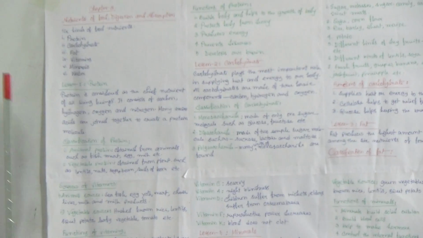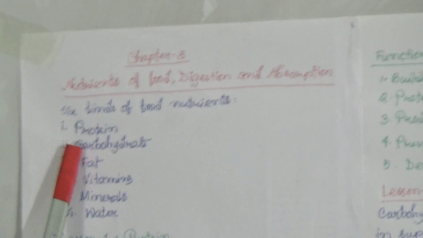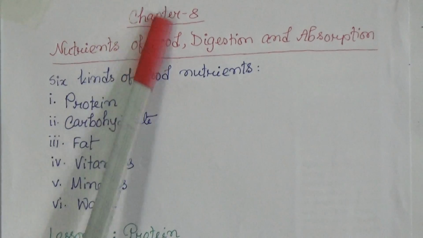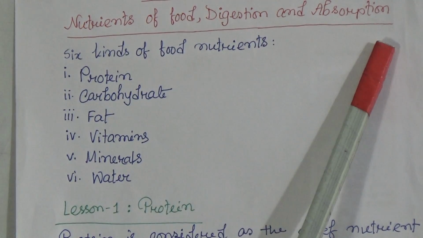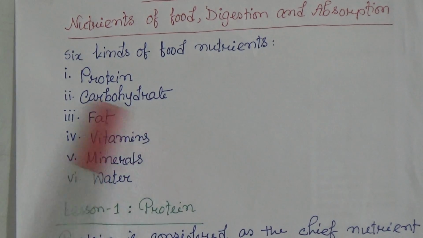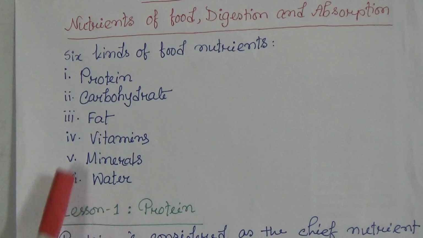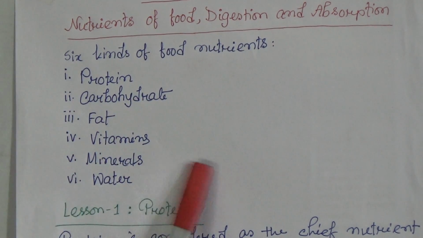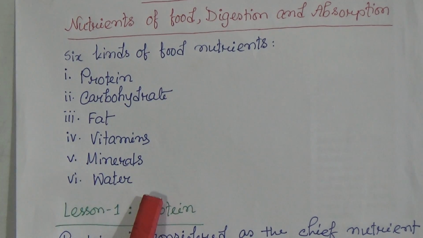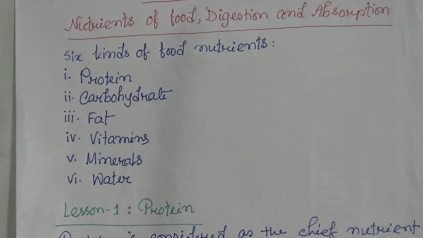Today we will discuss chapter 8. Students, look at the board, and the chapter's name is Nutrients of Food, Digestion and Absorption. There are 6 kinds of food nutrients. What are they? Protein, carbohydrate, fat, vitamins, minerals and water. These are the 6 kinds of food nutrients.